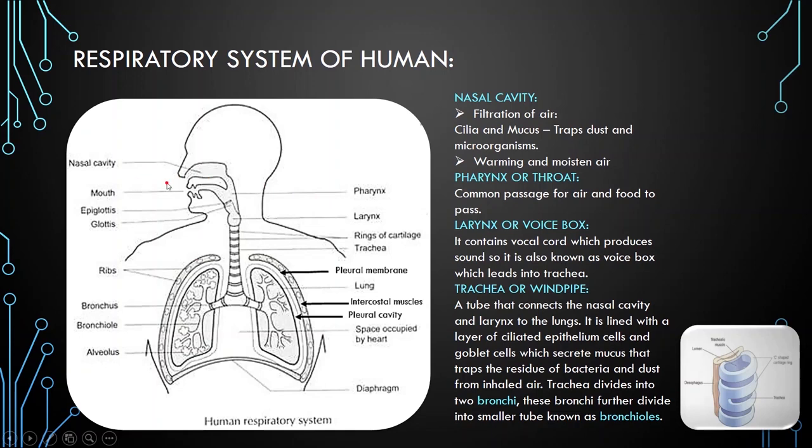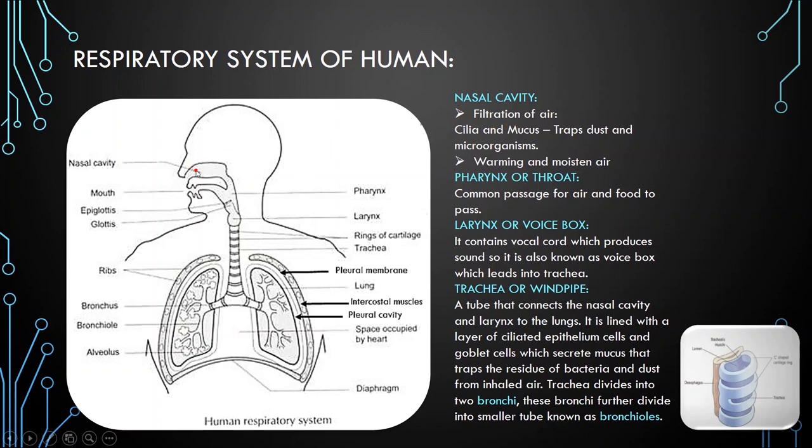The respiratory system starts from the nasal cavity or nose. First, the air enters into the nasal cavity by the opening known as internal nostril. The lining of the nasal cavity is lined with fine hair-like structures known as cilia and mucus secreting glands which secrete the mucus. The main job of nasal cavity is the filtration of air.